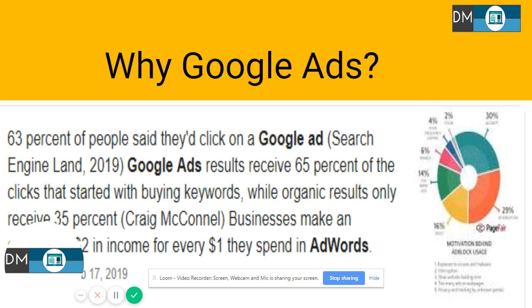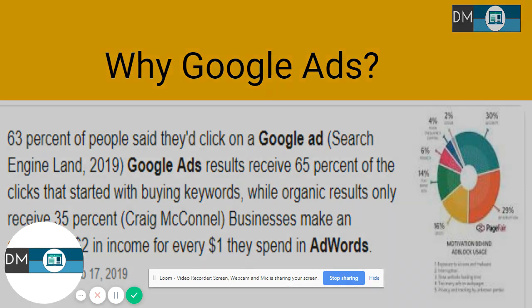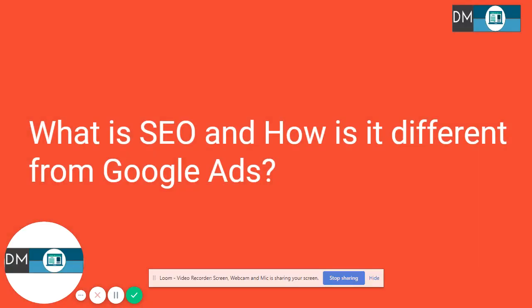So let's move ahead, guys. So what is SEO? What is SEO and how is it different from Google Ads? SEO is search engine optimization. These are various practices through which you can come on Google's first page. However, you have to do all of these practices and it will take a bit of time, but then you can come organically on the Google search engine results page, first page.